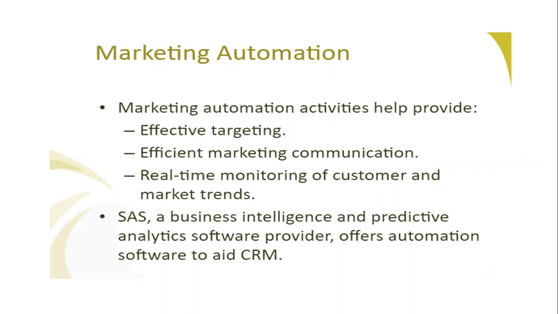So you can easily target effectively. Next is efficient marketing communication, again through automation, and real-time monitoring of customer and market trends, because real-time data always plays an important role. We come to know the needs and trends going on in the market, and according to that you can provide goods and services. SAS, a business intelligence and predictive analytics software provider, offers this type of automation software for CRM.